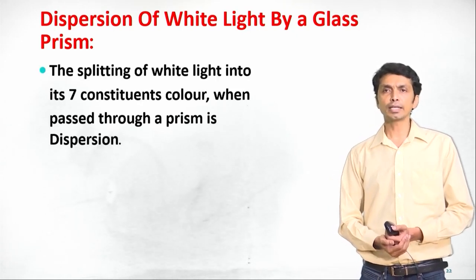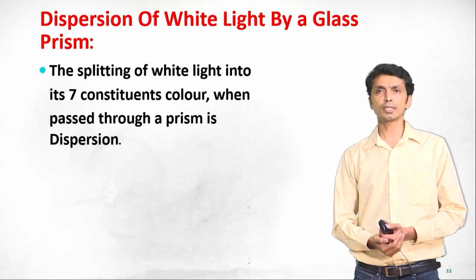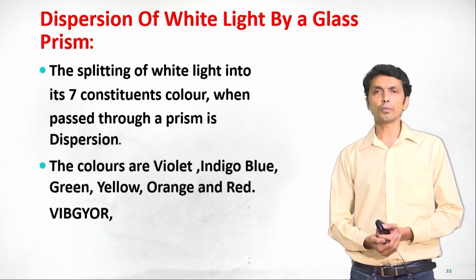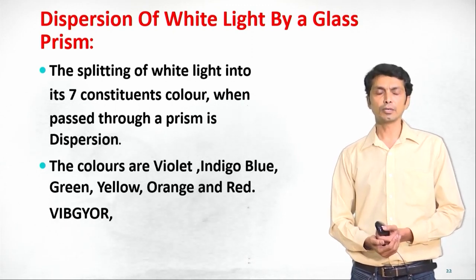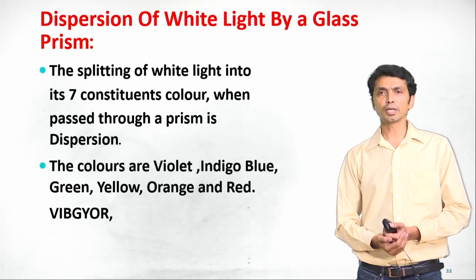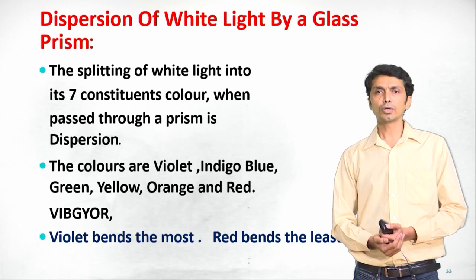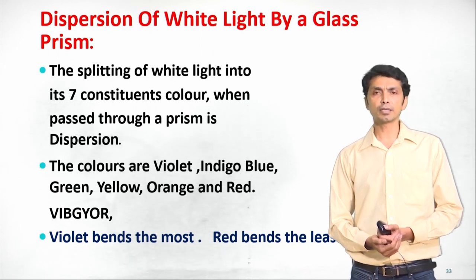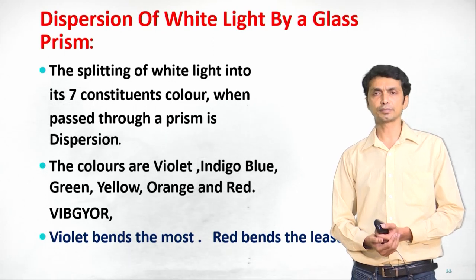Now we will try to learn dispersion of white light by a glass prism. The splitting of white light into its 7 constituent colors when passed through a prism is dispersion. The colors are violet, indigo, blue, green, yellow, orange and red, which we remember by using the acronym VIBGYOR. So here the color that bends the most is violet, and red bends the least.